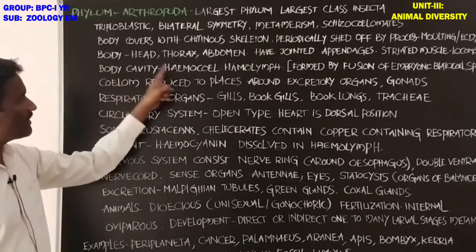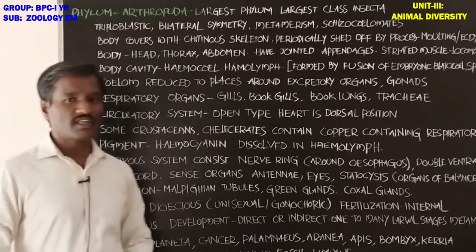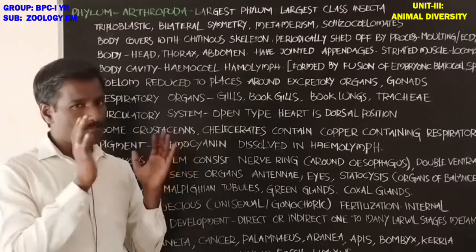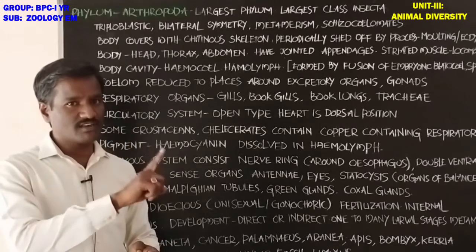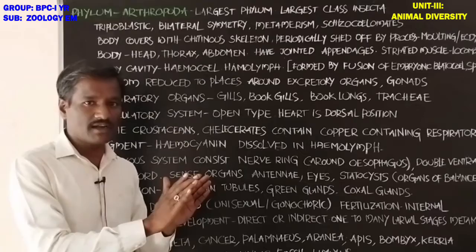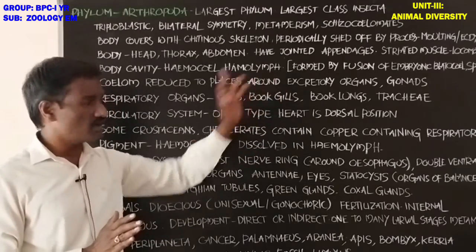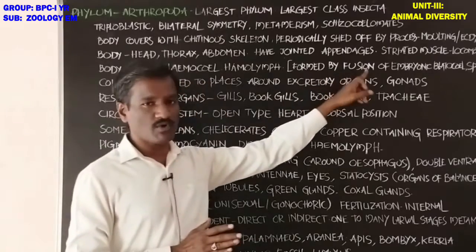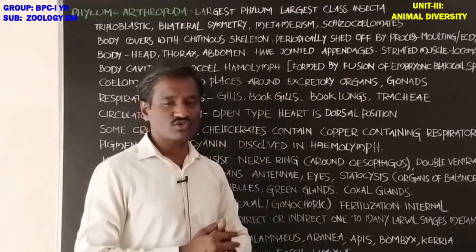Student, the body cavity is hemocoel. The hemocoel is totally filled with blood. The body cavity of these animals is called hemocoel, and it is totally filled with blood, which is called hemolymph. Hemolymph is colorless. The hemocoel is formed by fusion of the embryonic blastocoel.